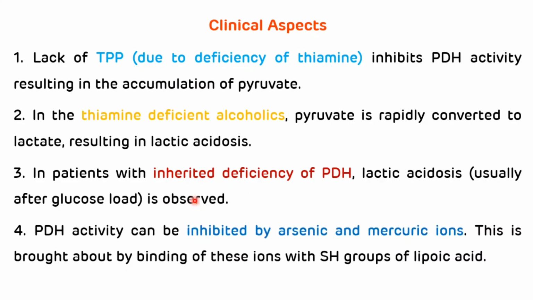The pyruvate dehydrogenase activity can be inhibited by arsenic and mercuric ion, and this is brought about by binding of these ions with the sulfhydryl groups of lipoic acid. So that is the clinical aspects related to the pyruvate dehydrogenase enzyme complex, and that is all about PDH enzyme complex. Now we will see various NEET PG multiple choice questions.